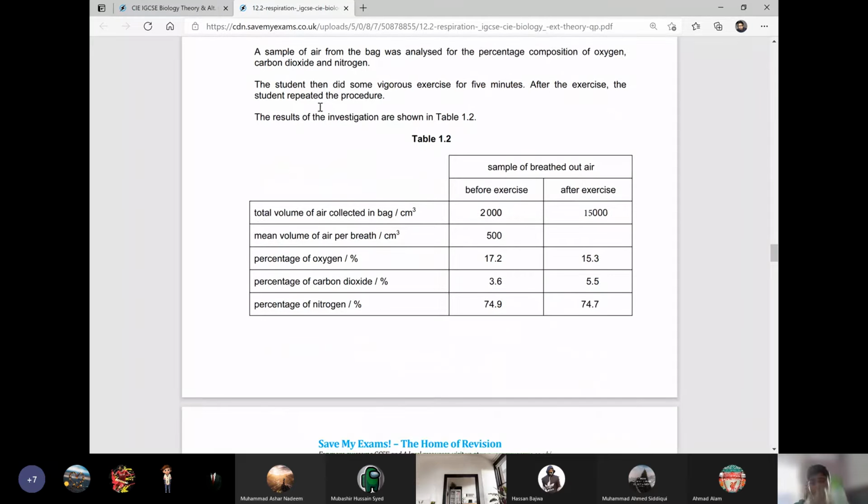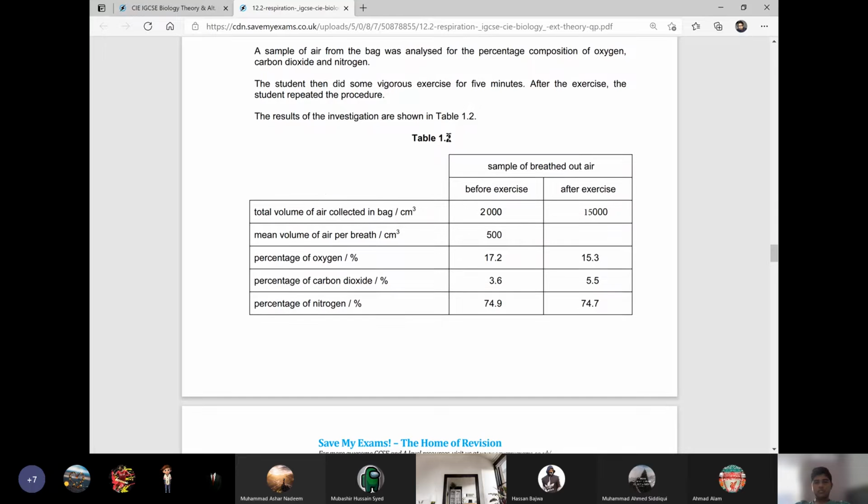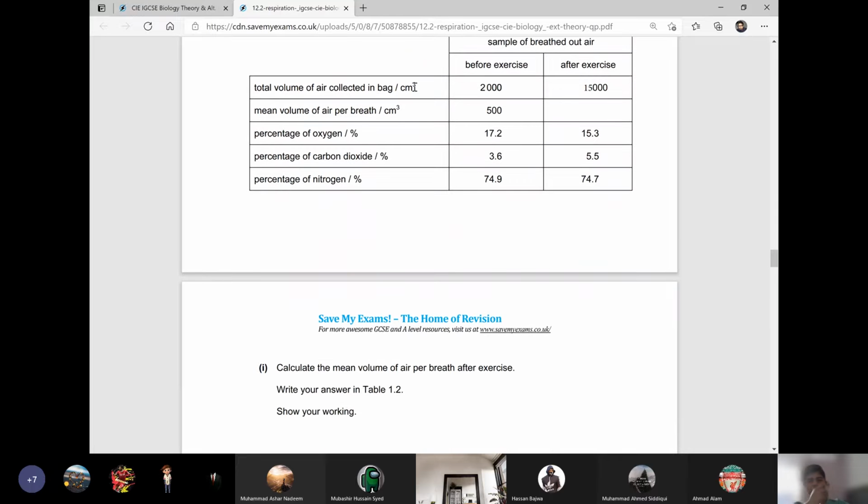After the exercise, the student repeated the procedure, meaning that she again breathed 4 times after the exercise, and the volume of the air was measured again. The results of the investigation are shown in figure 1.2, in table 1.2. Now you guys can see that the total volume of the air collected was 2000 before exercise. After exercise, it was 15,000. Mean volume of the air per breath was 500.